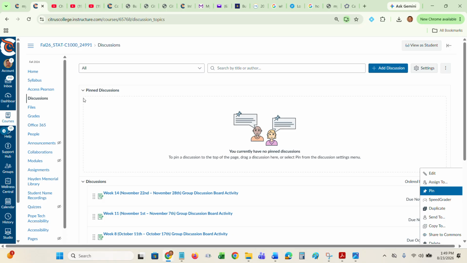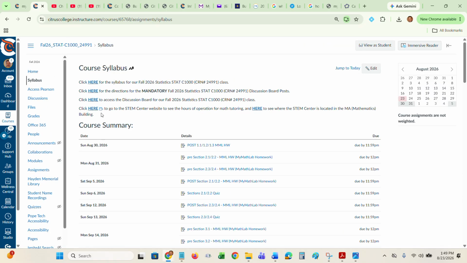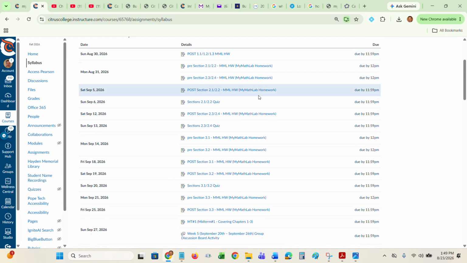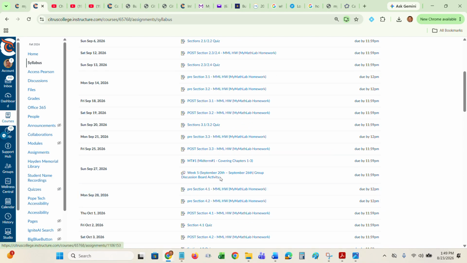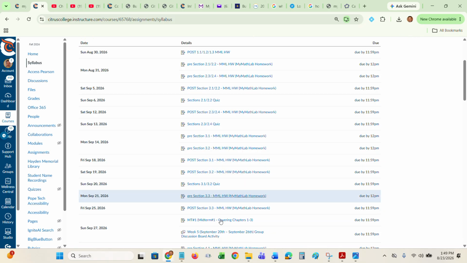How do you set up notifications in Canvas for your assignments? It'd be very helpful. If you click the syllabus button, again, you're back to the same page. There are also links to the STEM Center up here if you want, and how to get tutoring. But basically, all of the assignments are listed here. And you'll notice that in this view, in course summary, it has all the assignments in chronological order.